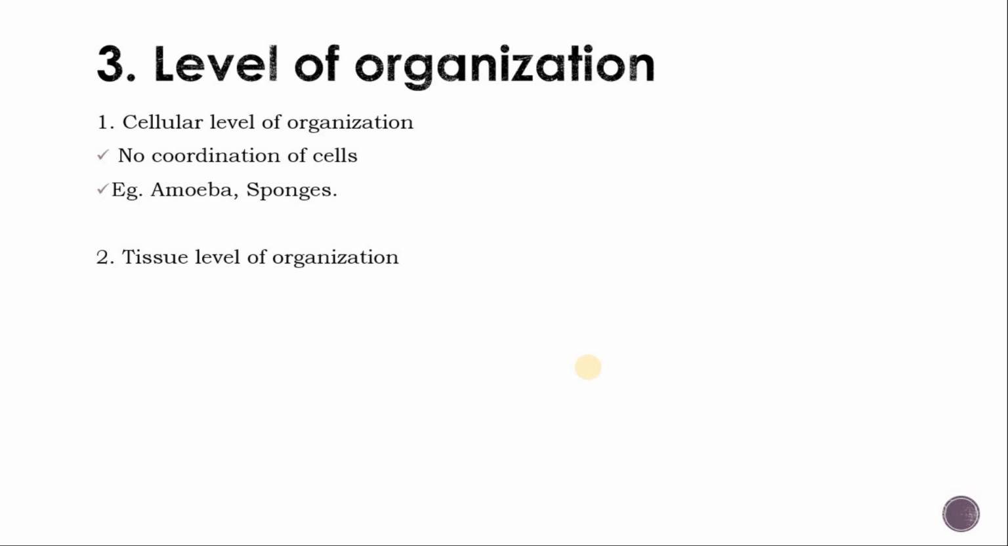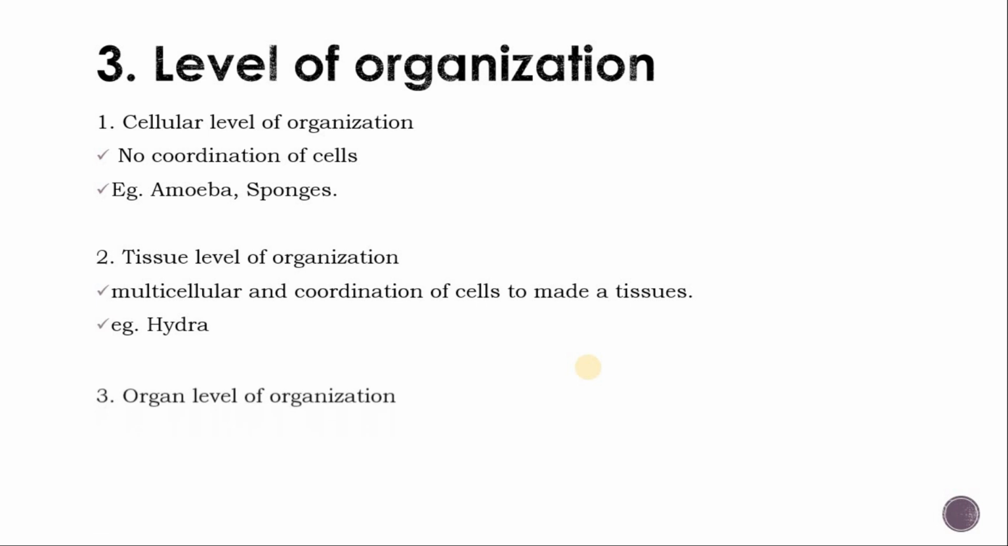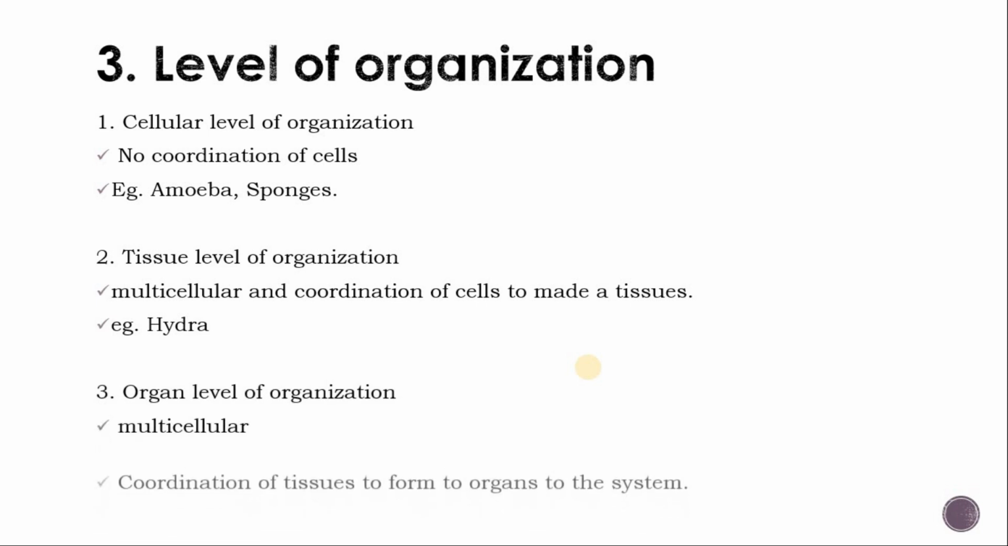The second one is the tissue level of organization. In the tissue level of organization, multicellular animals have coordination of cells that make up a tissue. It evolved from the cellular grade of organization. In multicellular animals, the various cells are grouped together and form a tissue. An example is Hydra.